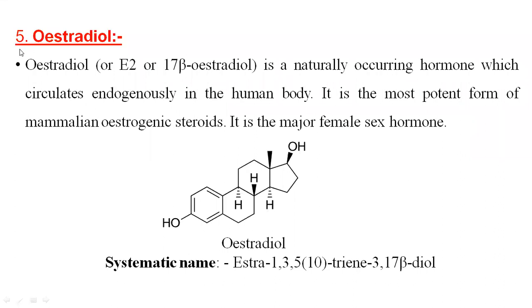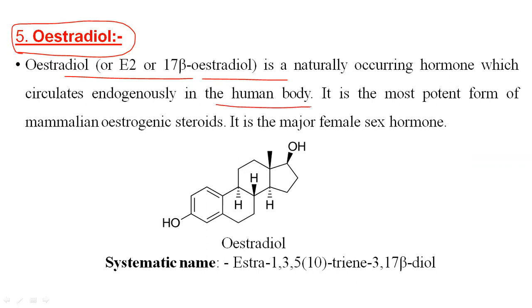Now, the fifth drug in this category, that is oestradiol. The earlier drug was oestriol. This is oestradiol. Oestradiol is also called 17 beta estradiol. It is a naturally occurring hormone which circulates endogenously in the human body. It is the most potent form of mammalian oestrogenic steroids. It is the major female sex hormone rather than the male sex hormones. In the structure of estradiol, a hydroxy group is present at the 17 and 3 positions.